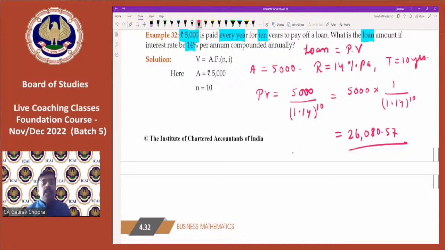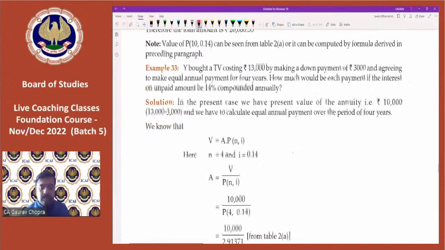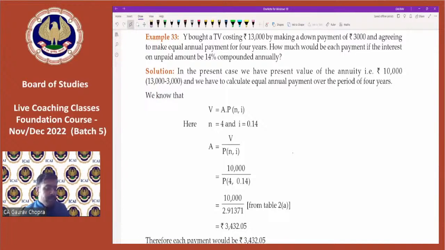All right. So I think now you can gain the confidence in this chapter, because we had done each and everything: simple interest, compound interest, and now this was the annuity. So now you might be gaining the confidence how to read the question, because reading the question is completely an art. If you don't read the question carefully, you will not be able to solve it. The question will tell you what is the requirement and what are the things given in the question. Now, most of you have given the answers. That's great.